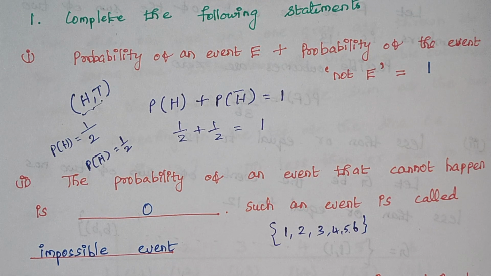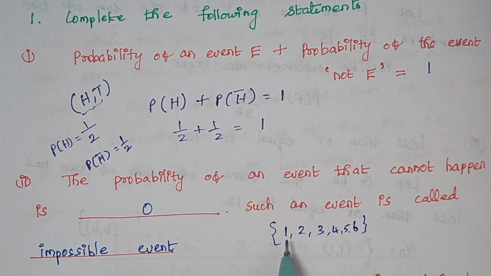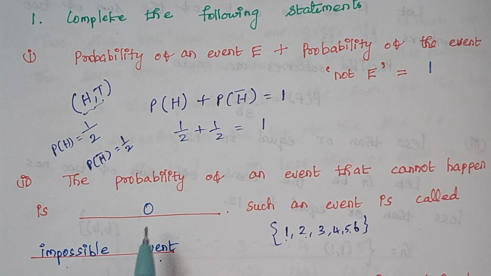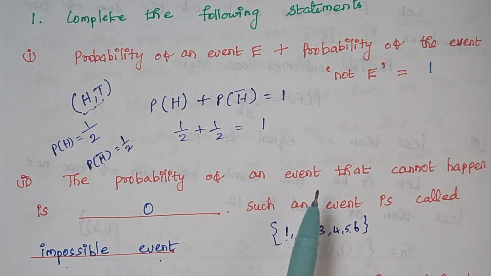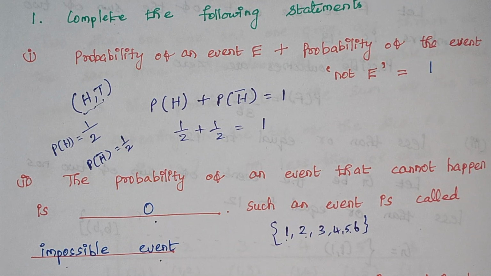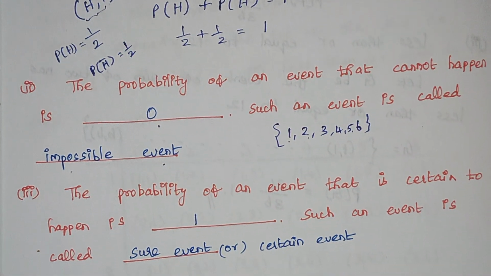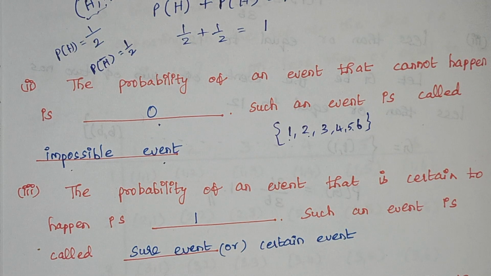In a die, there is only a chance of getting numbers from 1 to 6, okay? But the probability of getting number 7 on a die is 0 because it cannot happen. So that type of event is known as an impossible event, and the probability of an event that cannot happen is always 0.